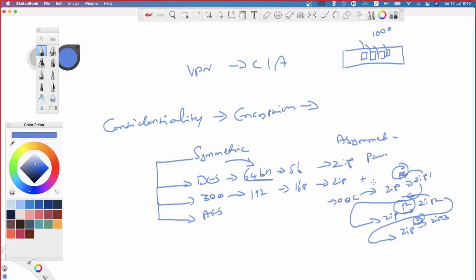Think about if I have 100 tunnels: 100 times 3, 300 keys are going to be stored in my memory, and all of them have a little higher bit rate. Then what will happen to the resources utilized for encryption and decryption? 3 times the encryption is going to happen, 3 times the decryption is going to happen. Think about how much resource is going to be utilized for protecting the data. Do you understand what I'm saying here?